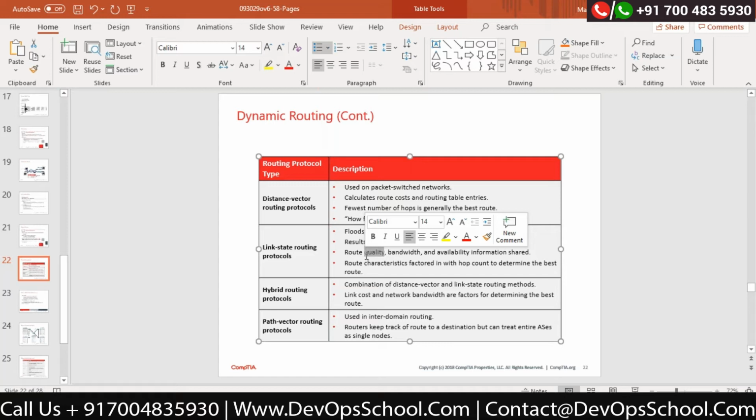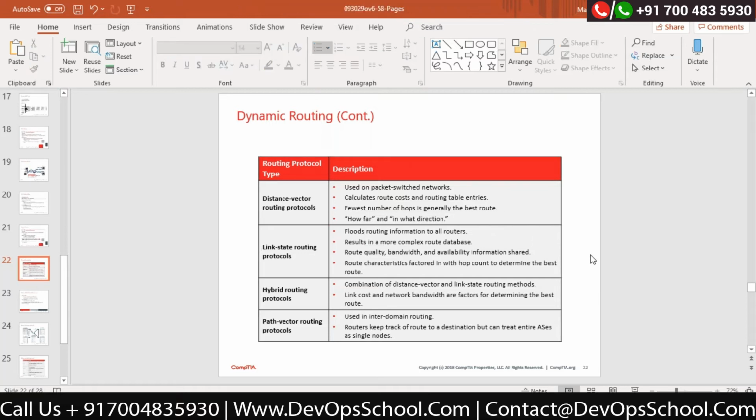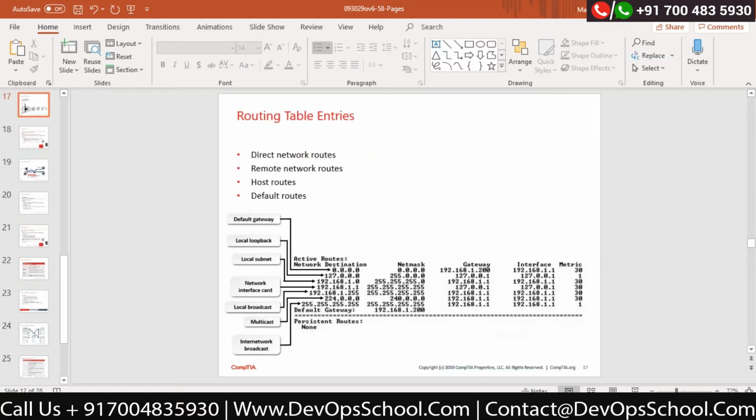Link state protocols typically work on link speeds, whatever link speeds are available. It will find out the best path where the link speed would be highest, you can say bandwidth. Correct. If I calculate this,